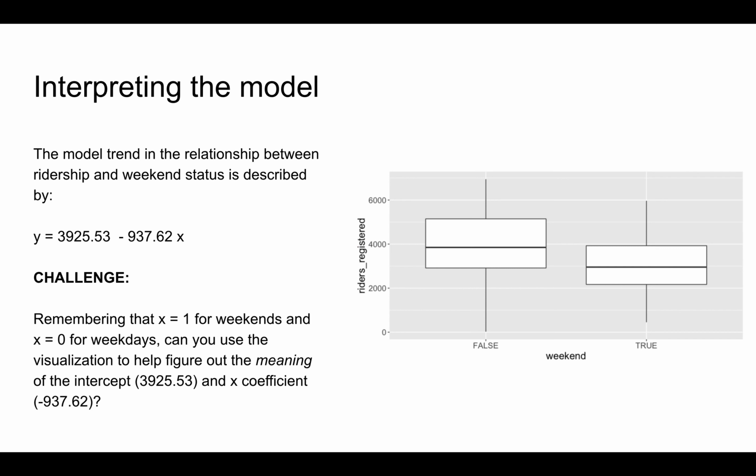So what does the trend formula tell us? This is going to be a bit of a cliffhanger. You'll explore this question in class. In the meantime, I encourage you to challenge yourself here. Remembering that x equals 1 for weekends and x equals 0 for weekdays, try to see if you can use the visualization here to help figure out the meaning of the intercept, 3,925.53, and the x coefficient of negative 937.62. Again, I encourage you to give this a try, but certainly don't stress out about it. We'll talk about this in class as a group.